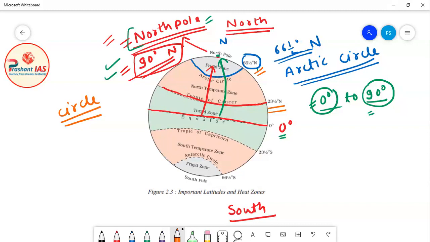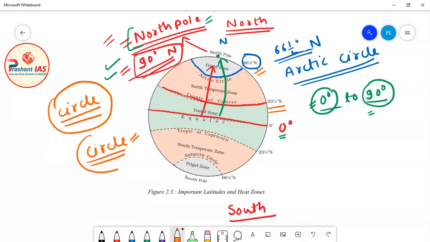What I want to explain here is that all the latitudes are basically circles. I have also shown you a diagram in the last class that all the parallels of latitude are circles.